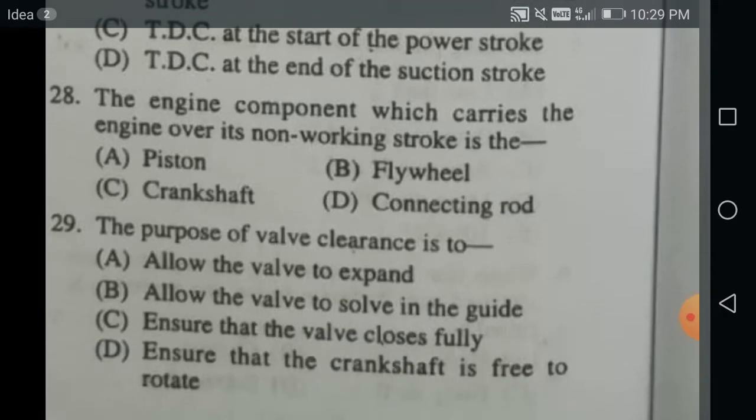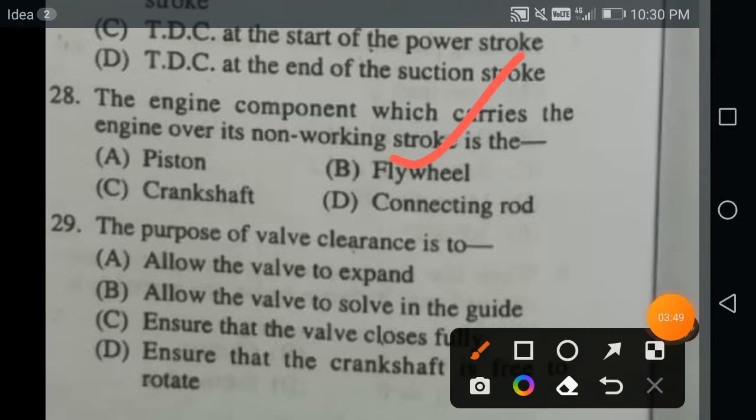The engine component which carries the engine over its non-working stroke is the flywheel. In the power stroke a lot of energy is released, and in the other 3 strokes, suction, compression and exhaust, there is a deficiency of energy. This is going to be supplied by the flywheel. You can describe the flywheel as a mechanical capacitor. Its speed increases in the power stroke, and this energy will be supplied during the deficient strokes: suction, compression and exhaust. So the correct answer is flywheel.